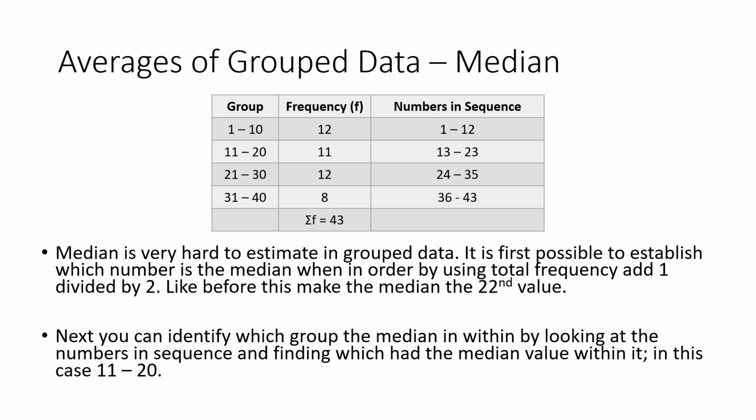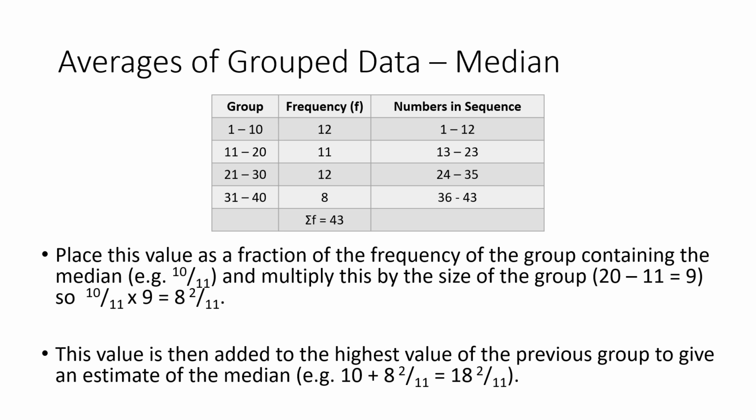Now we want the 22nd value, and we can see the 22nd value is very close to 23, but it's still within the 11 to 20 group. And because it's close to 23, it's going to be at the top end of that group, because it's right near the last value in the group. So we then have to work out what number it is.